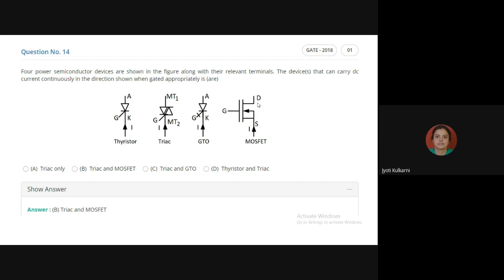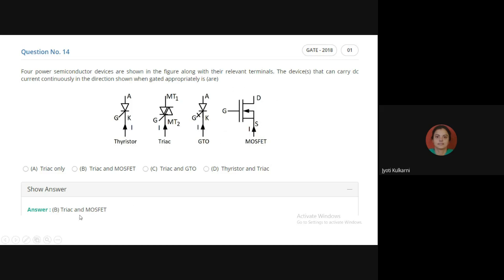Input. If I am feeding at the input terminal, it is desirable or undesirable? It will allow or not allow? Allow. So the MOSFET is also taking the current as per its direction.